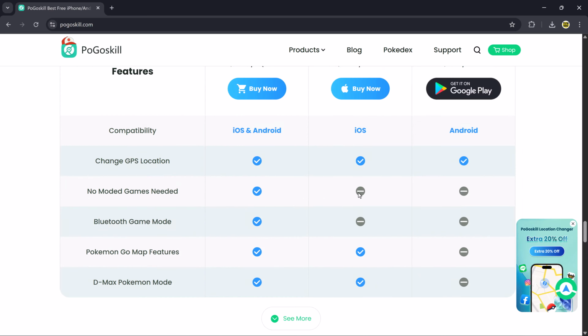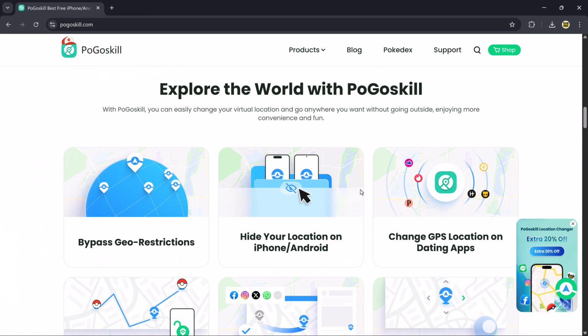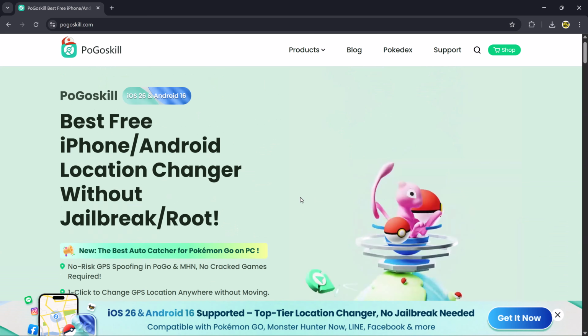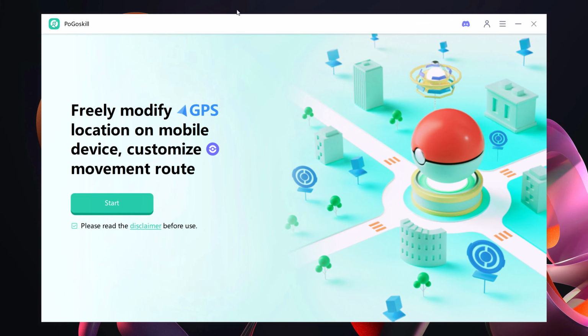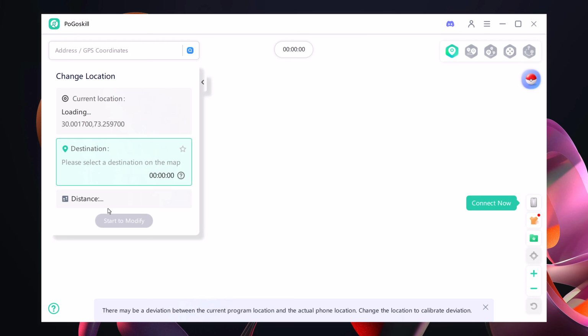Go check it out! Once you click the link and install the PogoSkill software, you'll see the main dashboard. The first thing you'll notice is that you can instantly modify your GPS location on your mobile device. To get started, click on the disclaimer button, then hit Start.